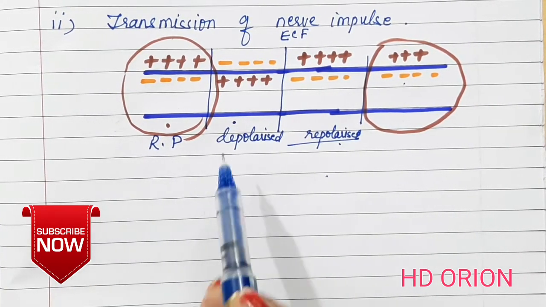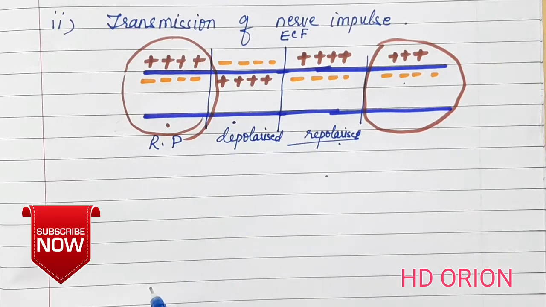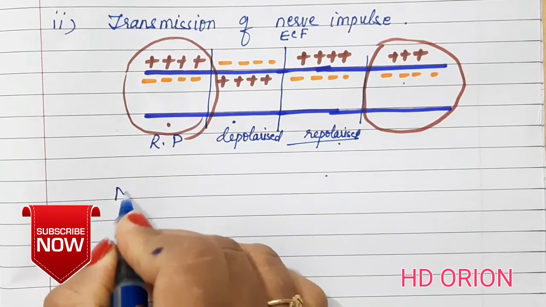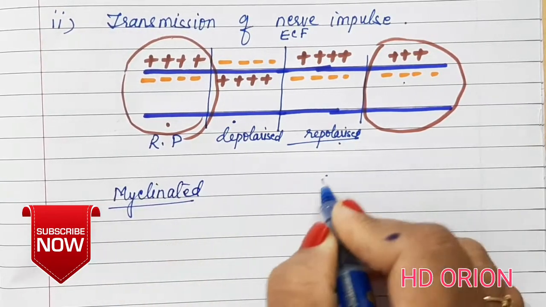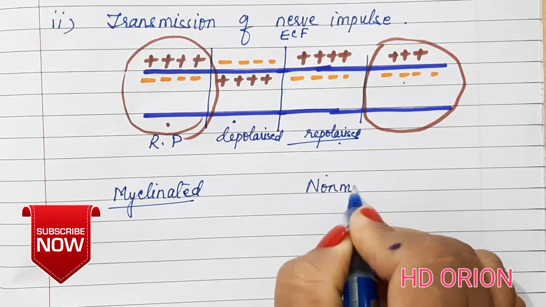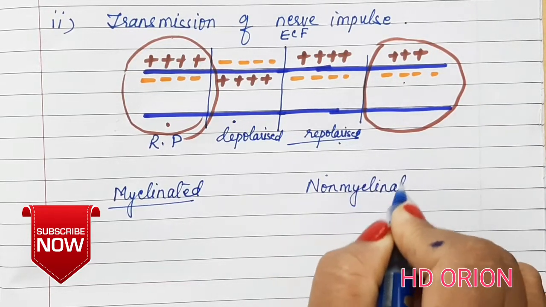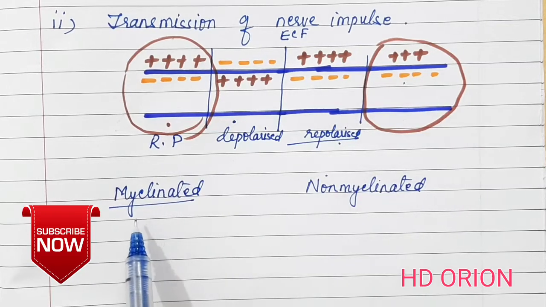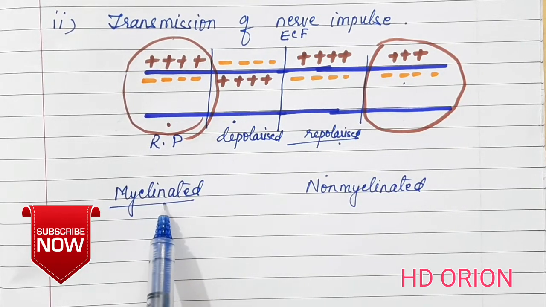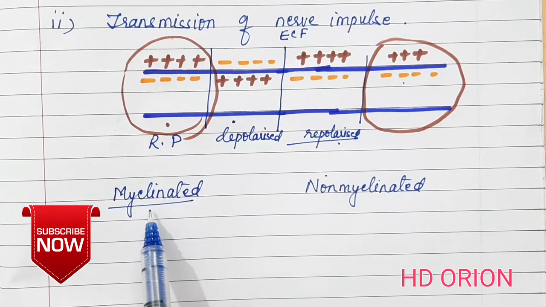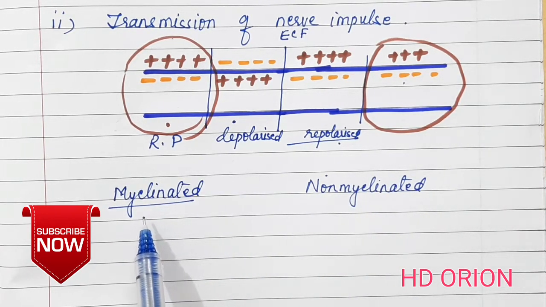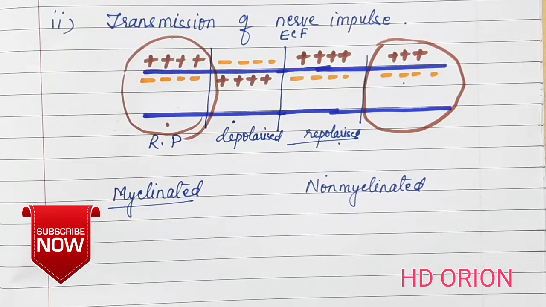The conduction of this nerve impulse in myelinated and non-myelinated nerve fibers differs. I told in my previous video what myelinated and non-myelinated nerve fibers are. The myelinated nerve fibers are those which have the presence of myelin sheath. Myelin sheath is also known as medullary sheath, so myelinated nerve fibers are also called medullated nerve fibers. Non-myelinated nerve fibers are also called non-medullated nerve fibers. The myelin sheath is made up of fatty tissue, and therefore it acts like an insulator.